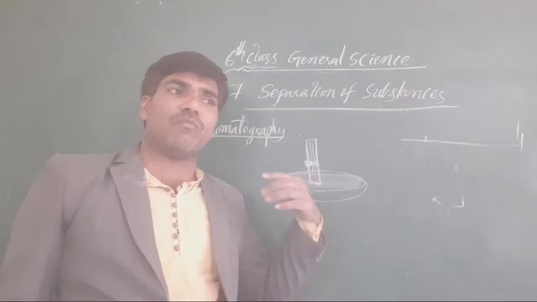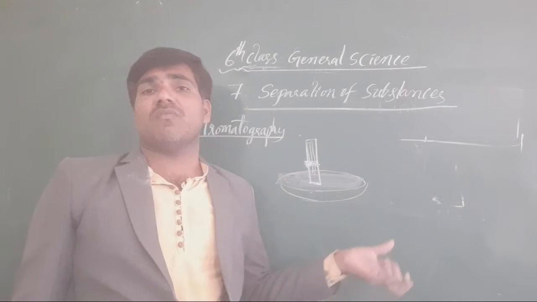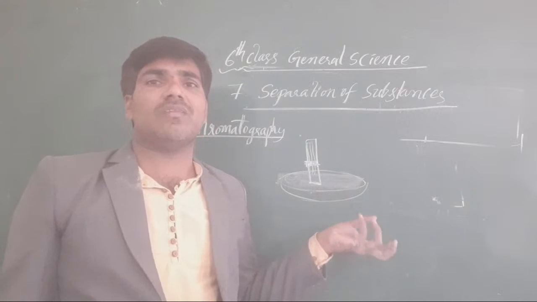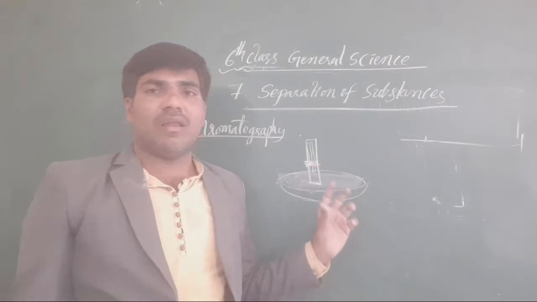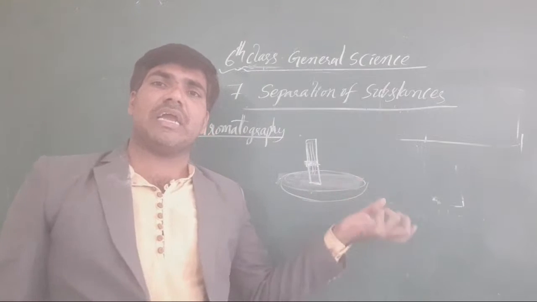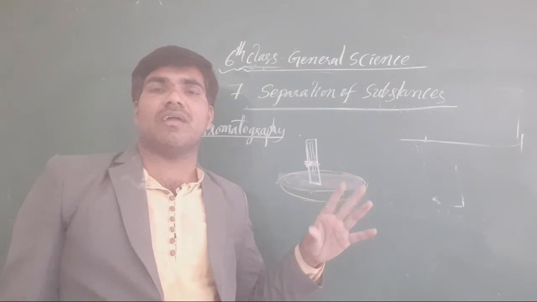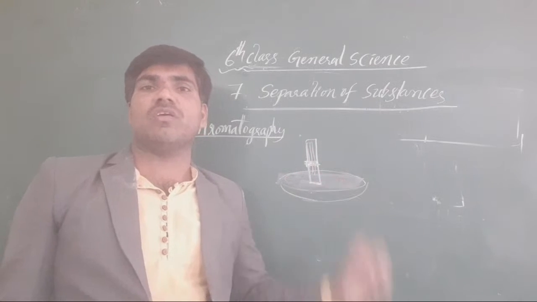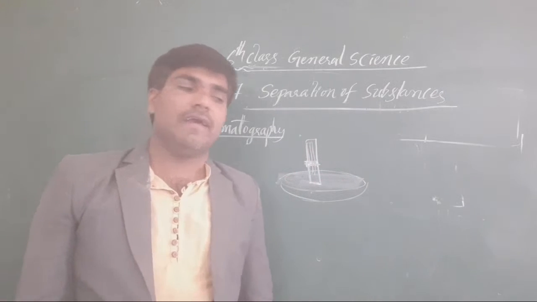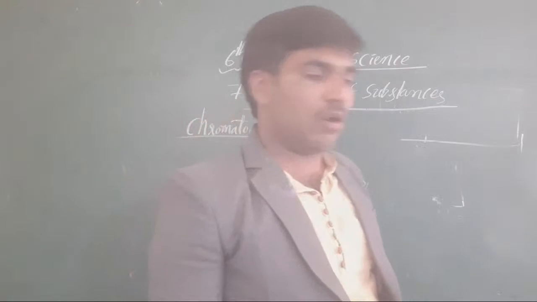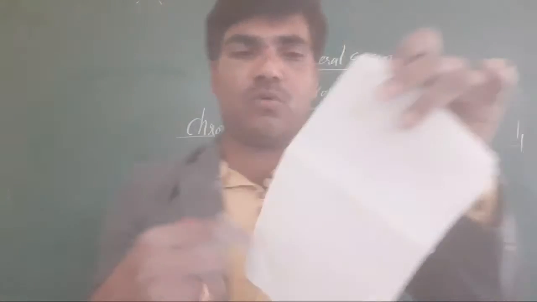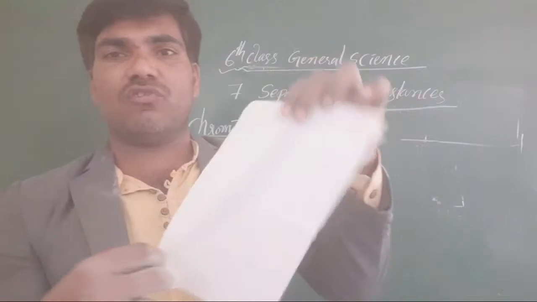Some particles are mobile, some particles are robust and don't want to move. Otherwise, in one particular liquid there can be different colors as a mixture. Again, we have to divide that mixture of colors. You have to use this chromatography property. For your purpose, I am giving one more idea too. You take a tissue paper, like this tissue paper.